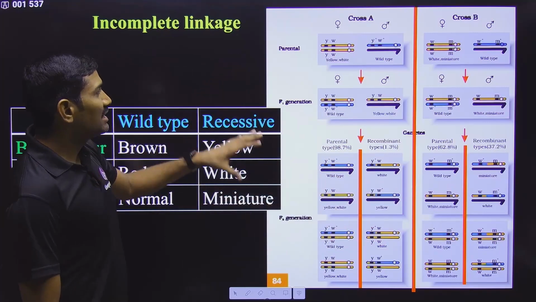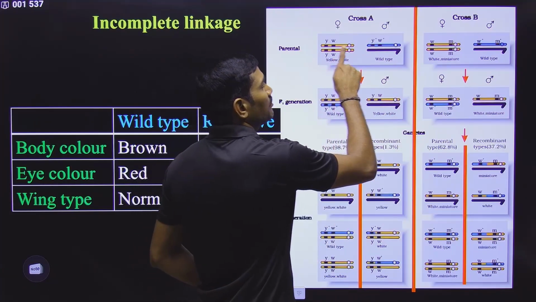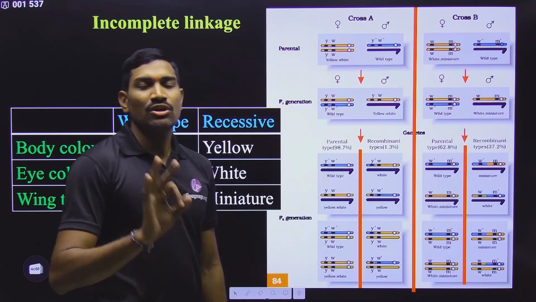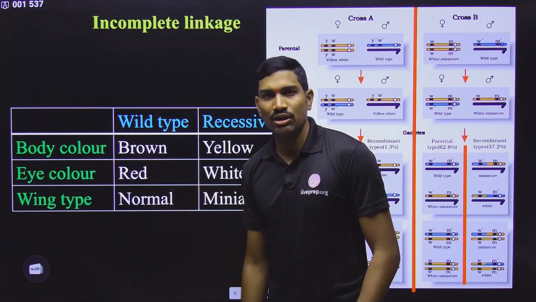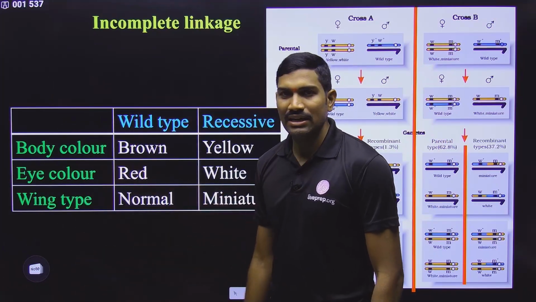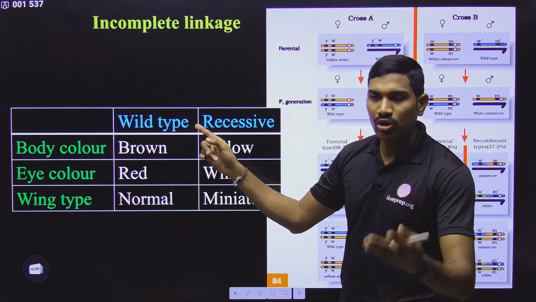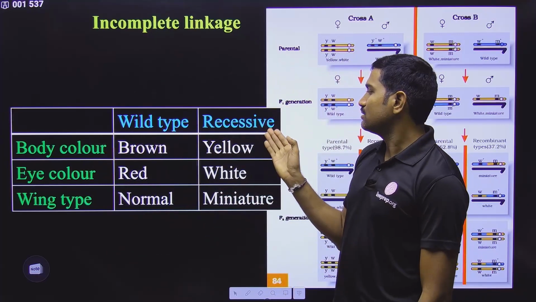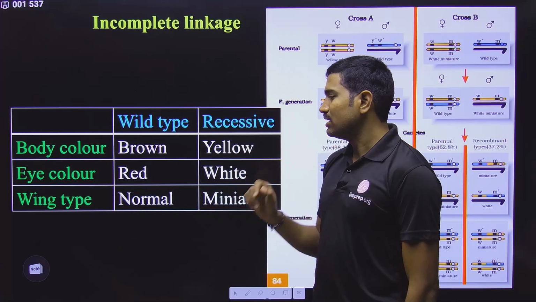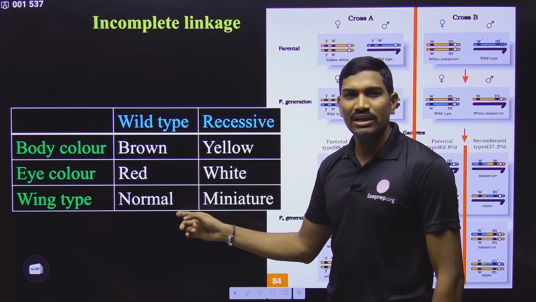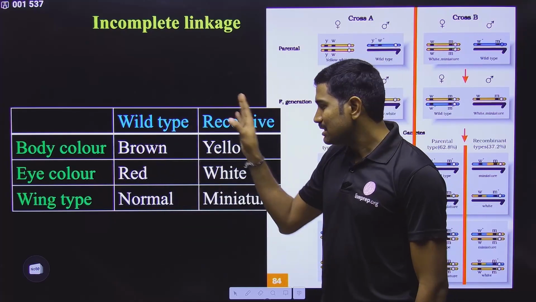So in the case of Morgan's experiments on Drosophila, on the same chromosome a total of 3 genes are present. One gene is for the body color of Drosophila, another is for eye color, and the third is for the wing type. For body color, the wild type, meaning the dominant trait, is brown and the recessive trait is yellow. For eye color, dominant is red and recessive is white. And for wing type, dominant is normal wing and recessive is miniature. Miniature means small wing. These are the characters.